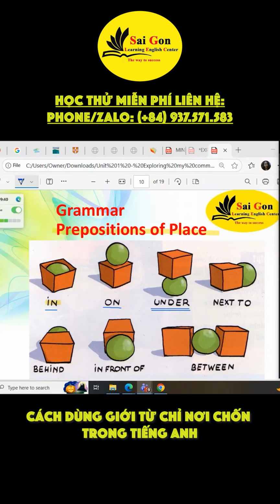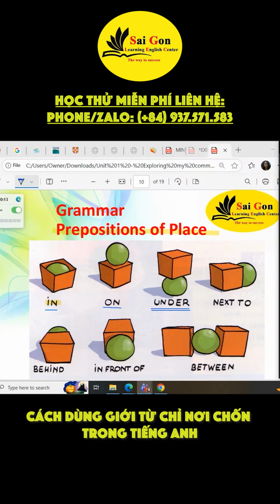But if it's like this, it's below. Below, if they don't touch each other. But if it's like this, it's under. If it's like this, under. If it's like this, below. Now let's move on with the next two.